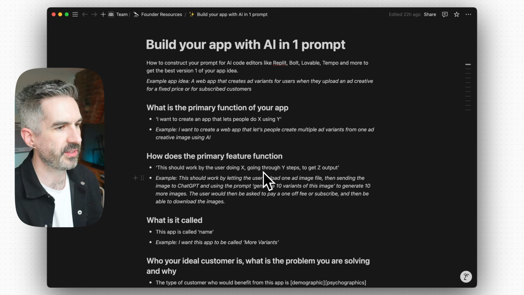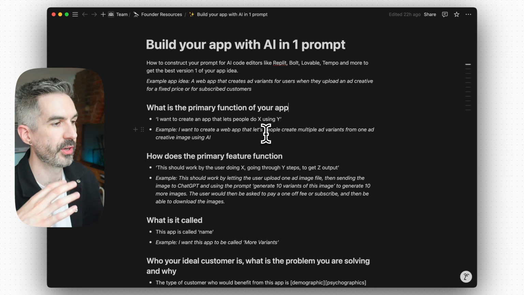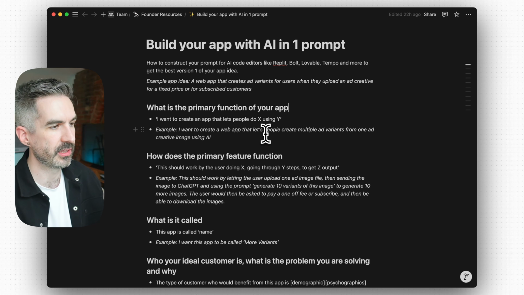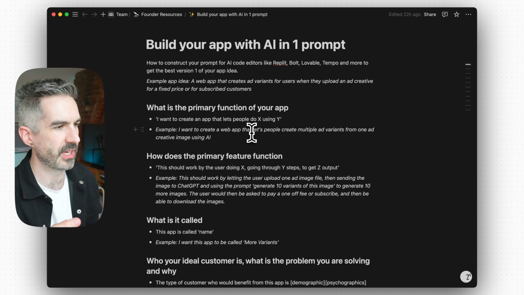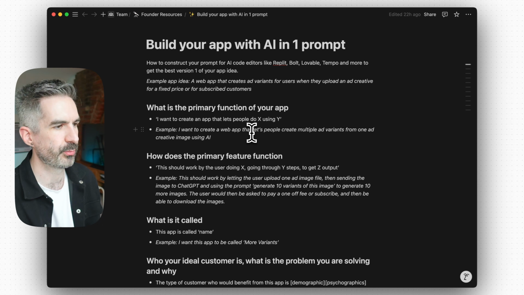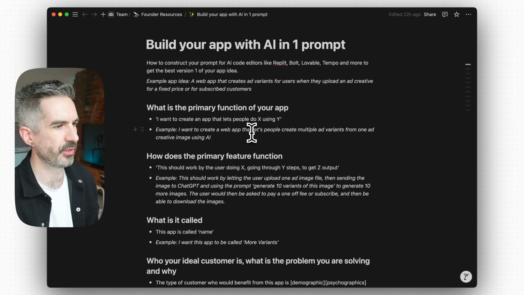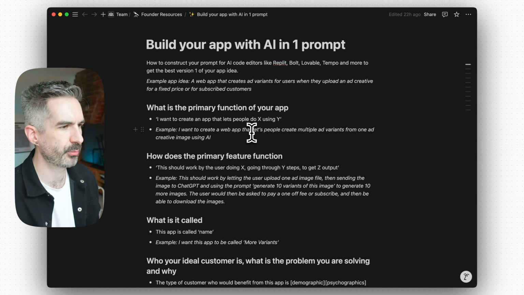So this is my Notion template that has my framework for creating the first prompt that you put into an AI coding tool like Lovable or Replit to get as close to your MVP as possible. And the reason that you want to do a really, really good first prompt is that you get diminishing returns with a lot of AI tools because it has the context of your previous conversations. So often the best output that you're going to get is off the back of that first prompt. So you want to make sure that that first prompt that you're putting in is really, really good.